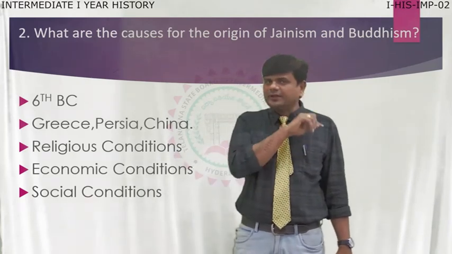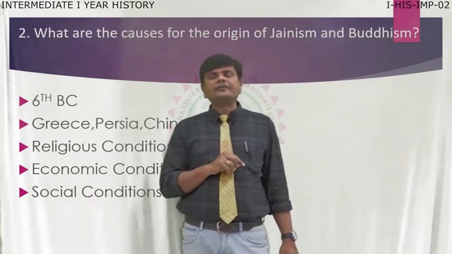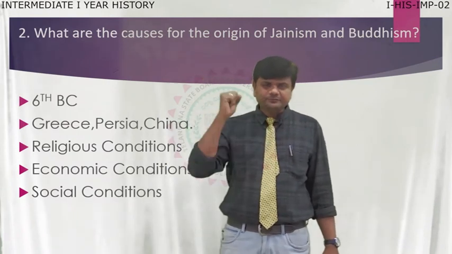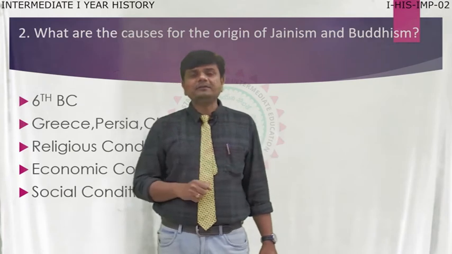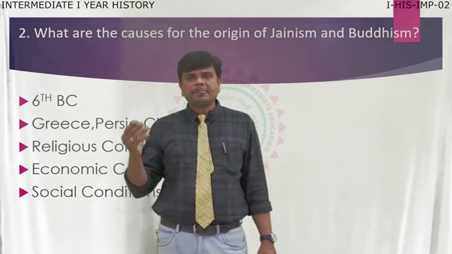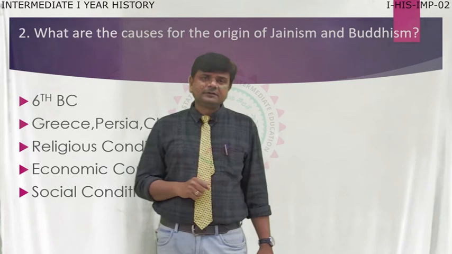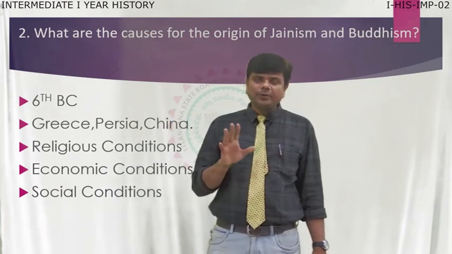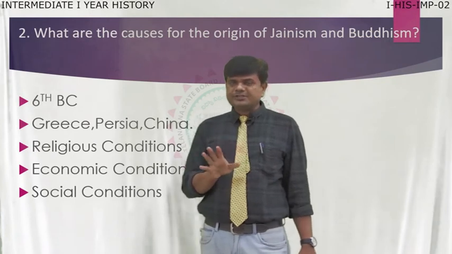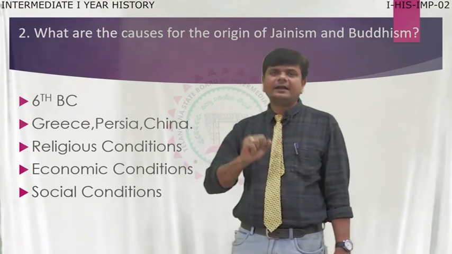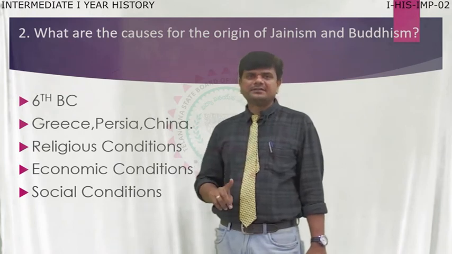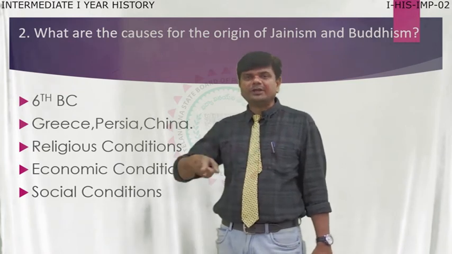In this you observe Vardhamana Mahavira, the great son of the king of Vaishali, and Gautama Buddha, the prince of Kapilavastu. Because these two people belonged to the Kshatriya clan, even though they came out of it, they finally led to a new religion.